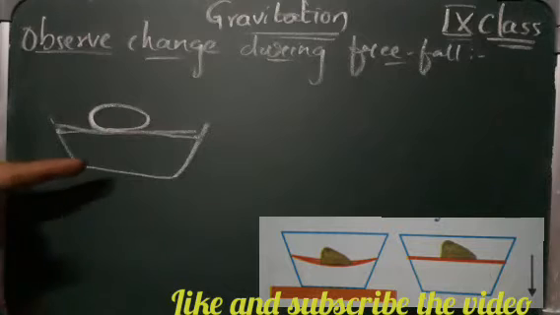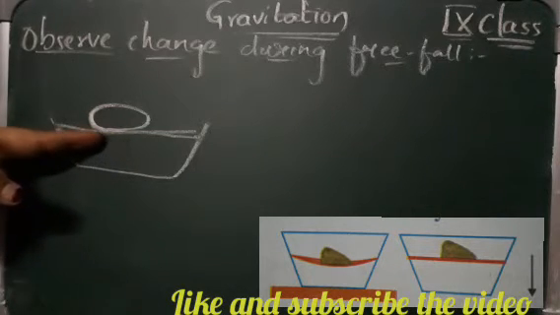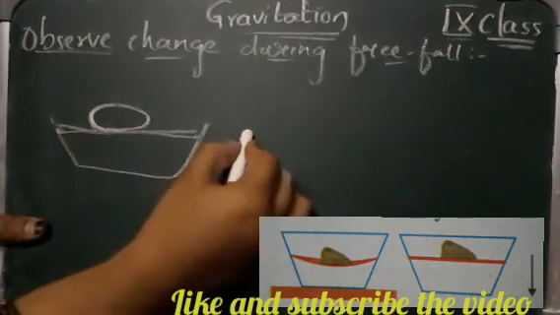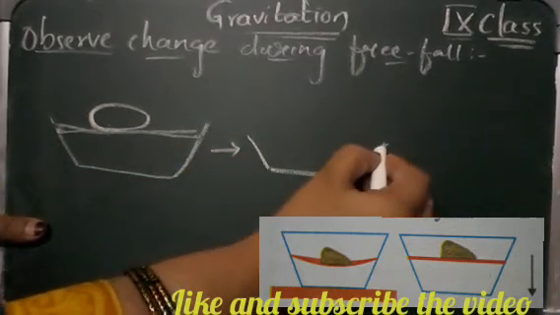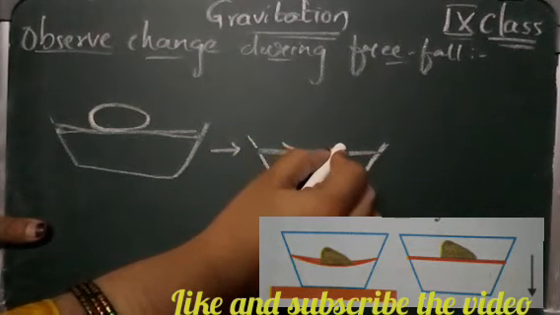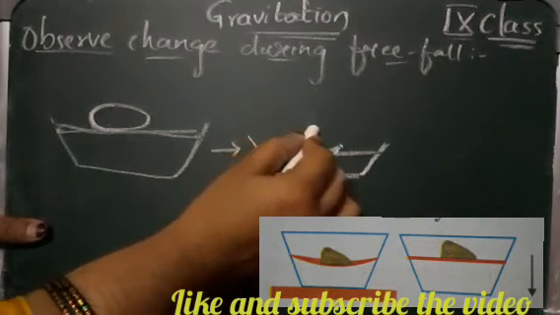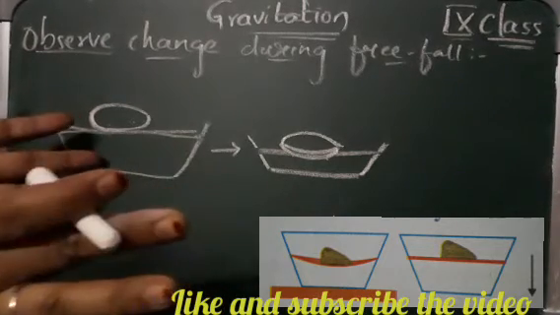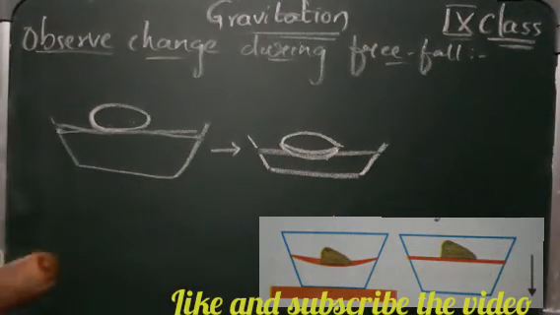We observe that the band bends due to the weight, isn't it? When you place the stone onto this band, you will observe that the rubber band bends due to the weight of the stone. Then now drop the tray with the stone. Simply you take this tray and drop it into the air.